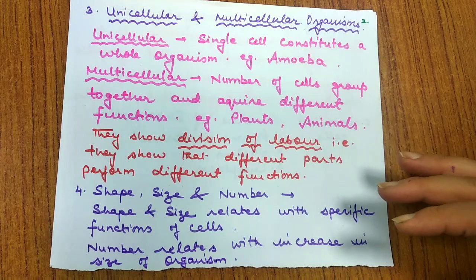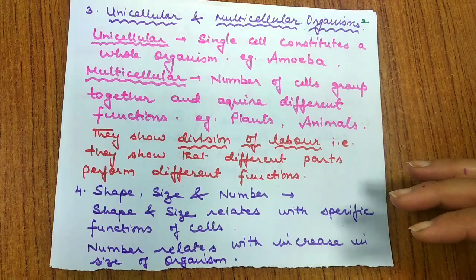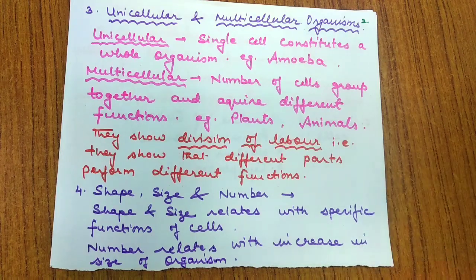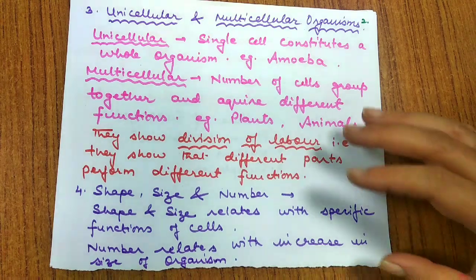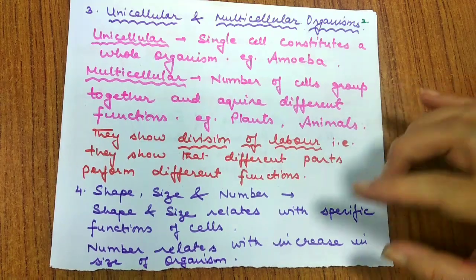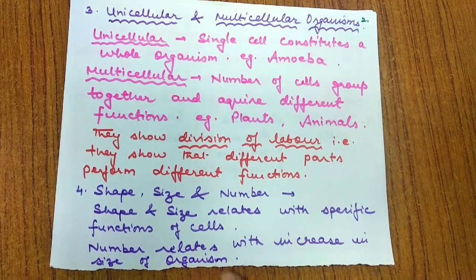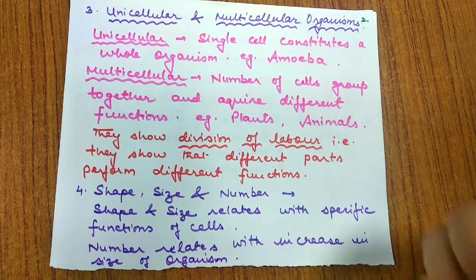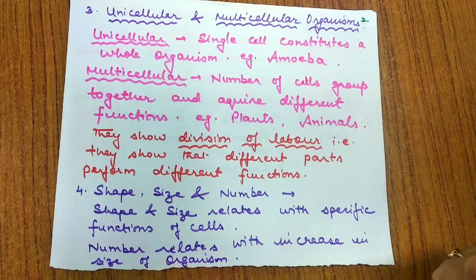So they vary in their size also. Now we'll talk about the number. On the basis of number, we can say we have unicellular and multicellular. Many of the multicellular organisms have a large body which is composed of a larger number of cells. So I can say that number relates with increase in size of organism. Larger the number of cells, bigger will be the size of that object.